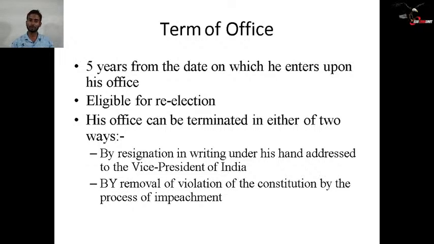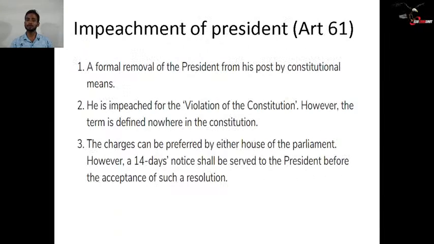A 15-day notice should be given to the president before discussing the impeachment process, and then it has to be passed by a special majority of two-thirds of members present and voting in both houses. Then the president will be considered impeached, and the president has the full right to sit in the impeachment process.